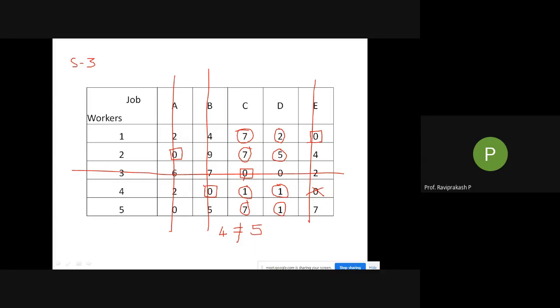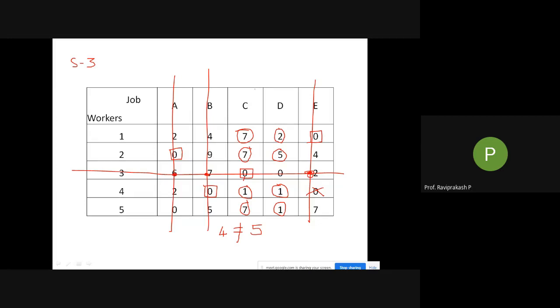So at this particular point I need to add, and at this point I need to add, where two lines are crossing. Two lines which you have drawn, not any others. I need to add it here and here, but I need to subtract this one from all the numbers which I have circled. That's why I circled the numbers. All other numbers, 2, 0, 4, 9 and so on, remain the same. We are not doing anything to them.